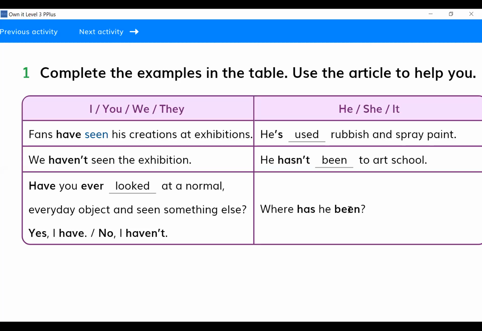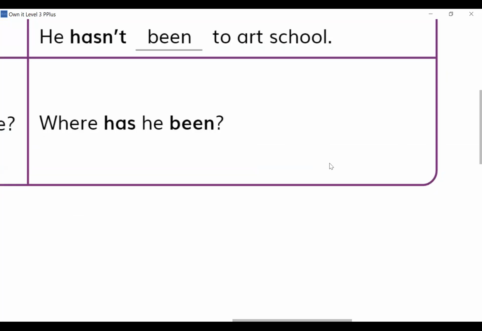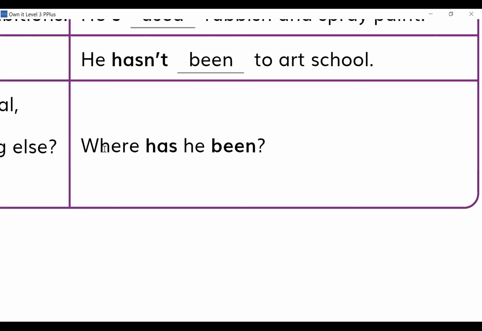So guys, as you see, there's a WH question word here, which is where. And if there's a WH question word, of course, we are supposed to use it at the beginning of the question. Where, what, when, what time, okay? Such question words are supposed to be at the beginning.